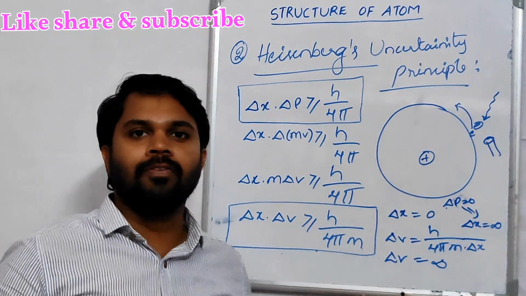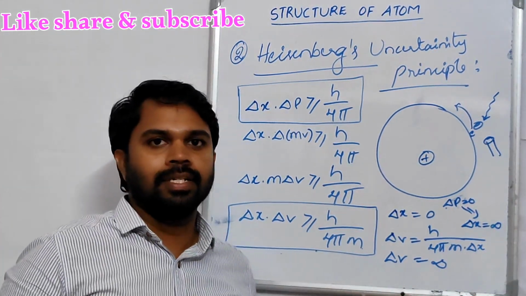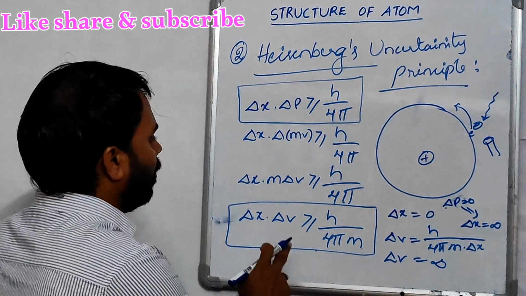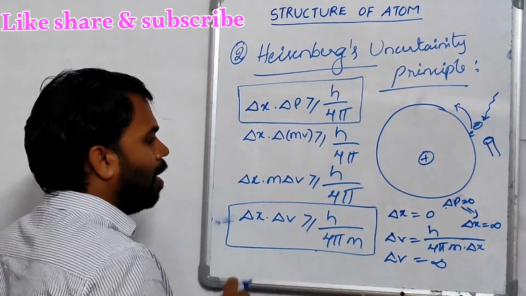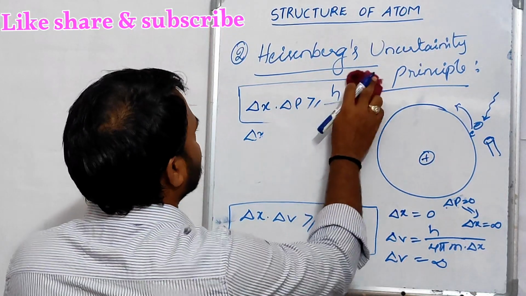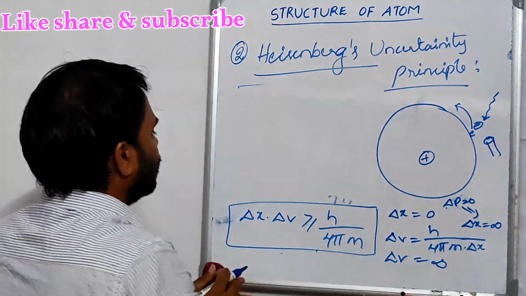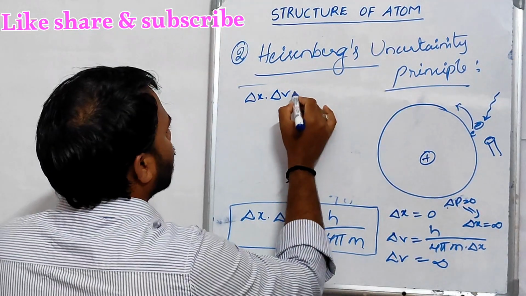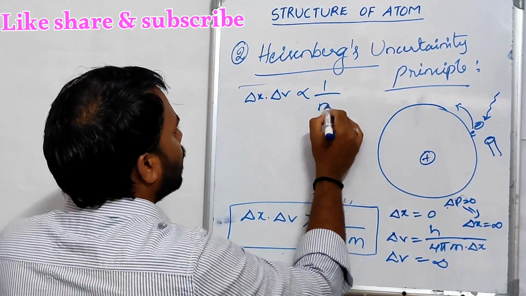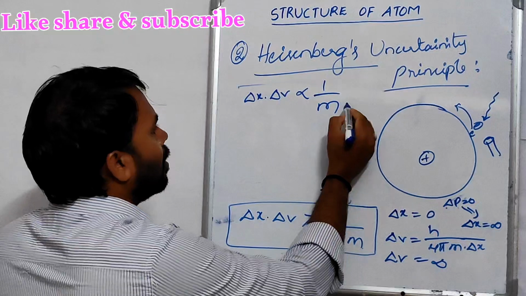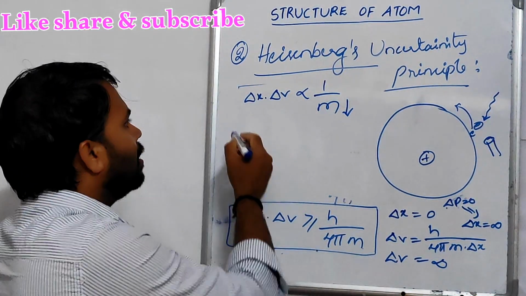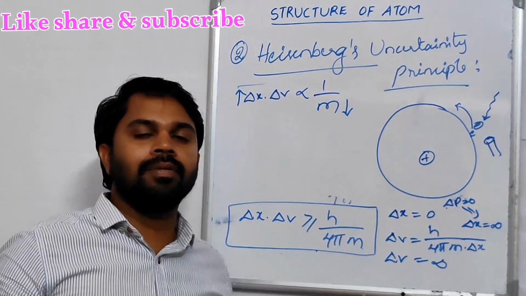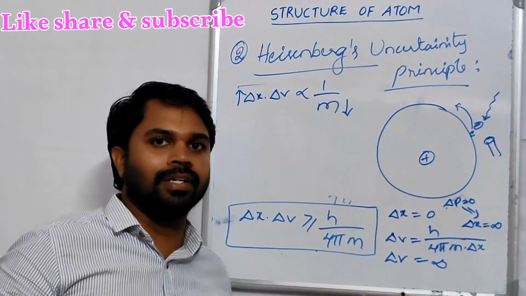And this is applicable for microscopic particles. In the case of macroscopic particles, let's consider the relation between uncertainty and mass. That is, delta x times delta v is inversely proportional to the mass. If mass is less, uncertainty is more. So we cannot determine the position and momentum simultaneously and accurately.